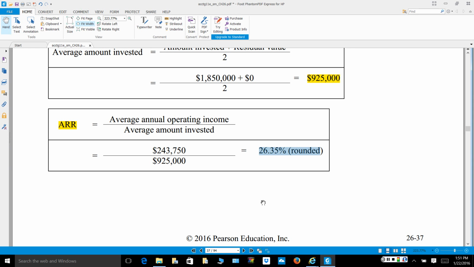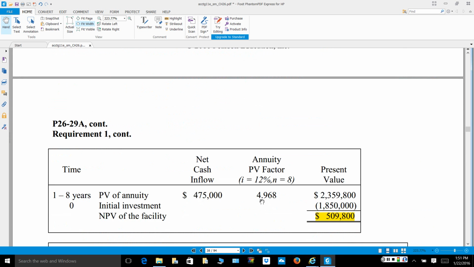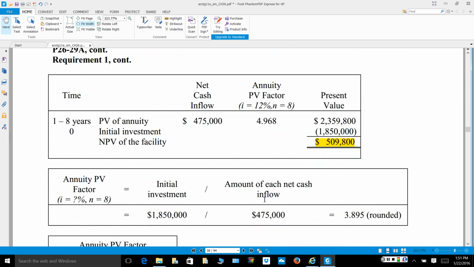But right now we have two positive aspects. We have a shorter payback period than we do operational life, and we have an accounting rate of return that is higher than our minimum. So let's look at the net present value calculation.